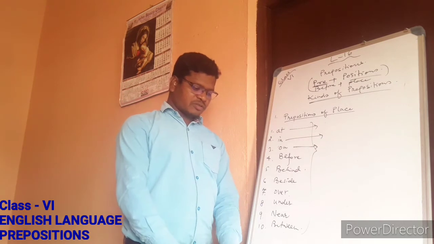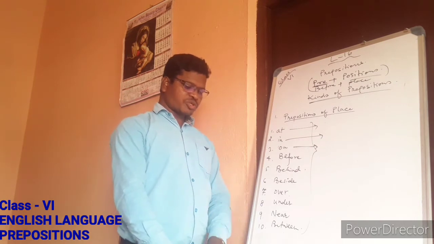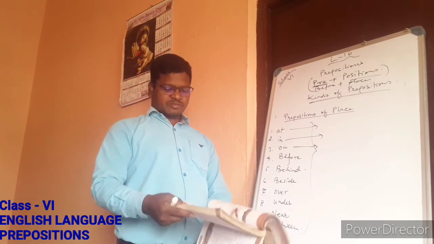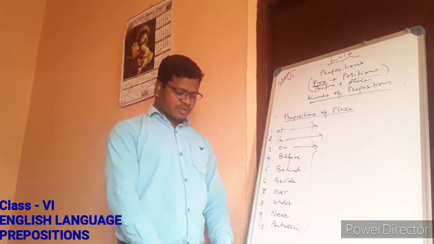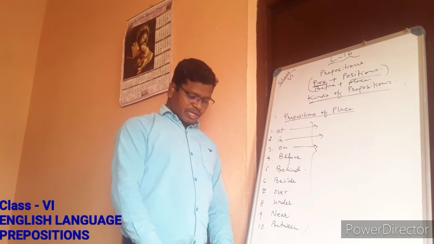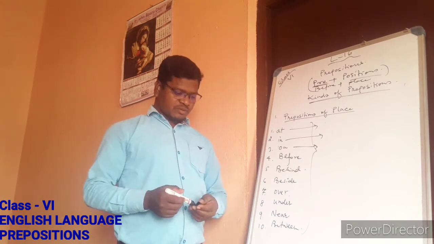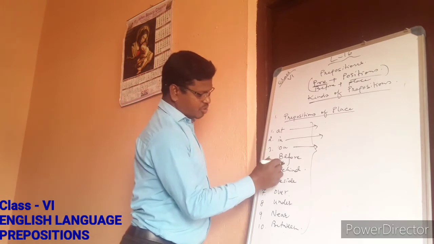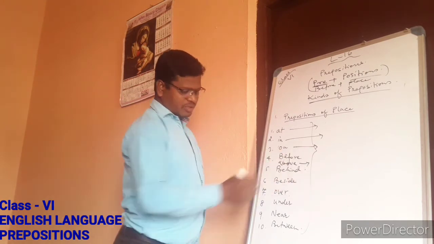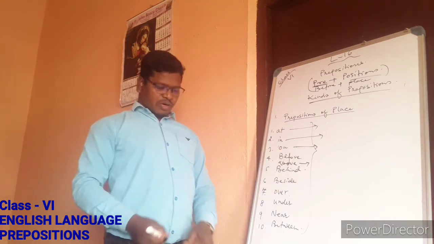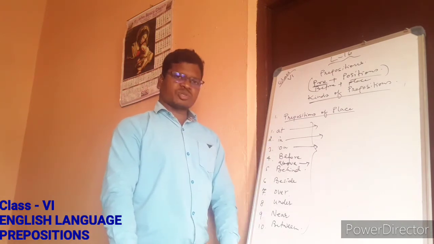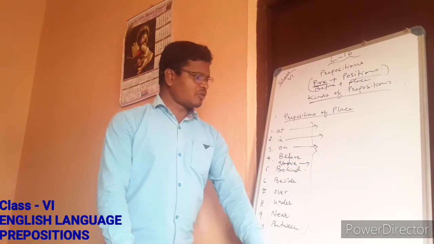We have before also: he stood before the gate, or in front of the gate. Behind, we can say she sat behind the curtain. Above, which I have not written, you can just write over here. It says a crow was flying above the trees. So this way we can write down the preposition of place.